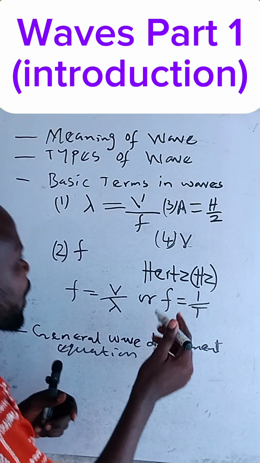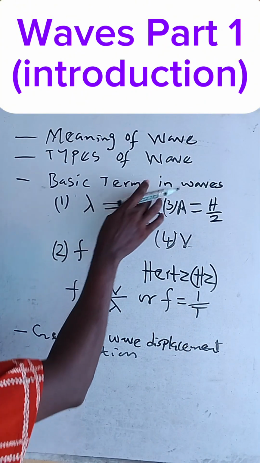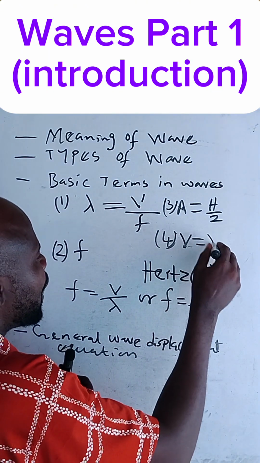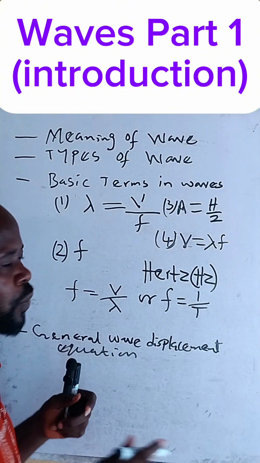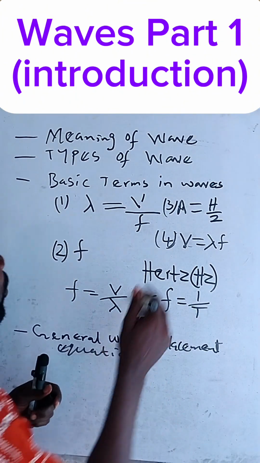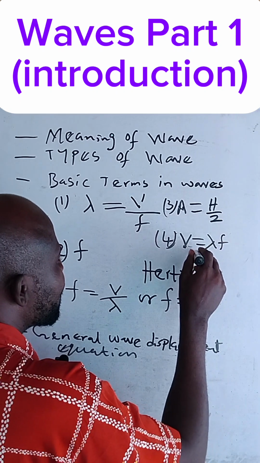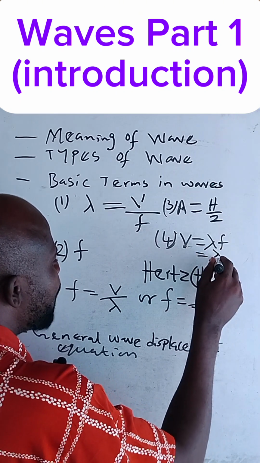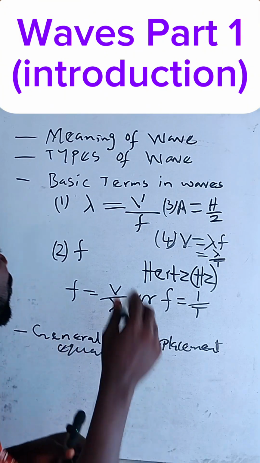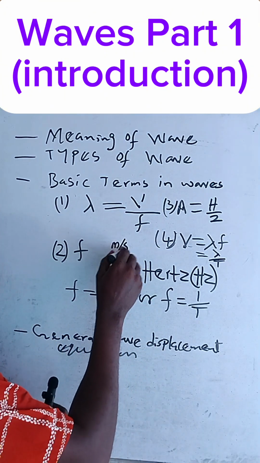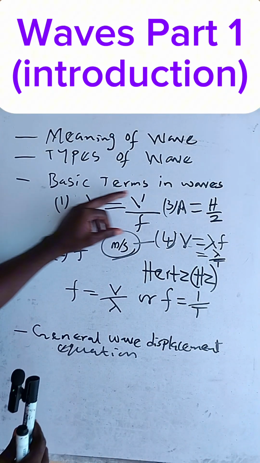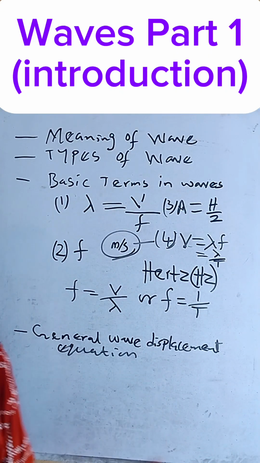We can bring out the formula. Like from here we have seen, wave speed is equal to lambda times frequency. That is wave speed. You can also get another formula besides this for wave speed. Another way is lambda over period. Now, the next question is, what is the unit for wave speed? It's meters per second. These are the basic terms in waves. Let's take note of that.